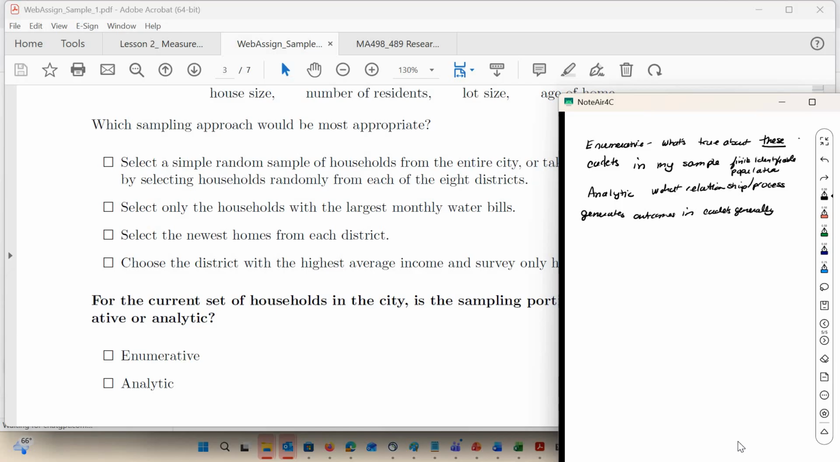So for this particular question, it's enumerative for the current set of households specified in this question. The wording matters. The question specifically asked about the current set of households in the city. So it didn't ask about future households. It didn't ask about outcomes that we can generate from that data. So it was very specific in the way that question was asked. So that's 3 and 4.